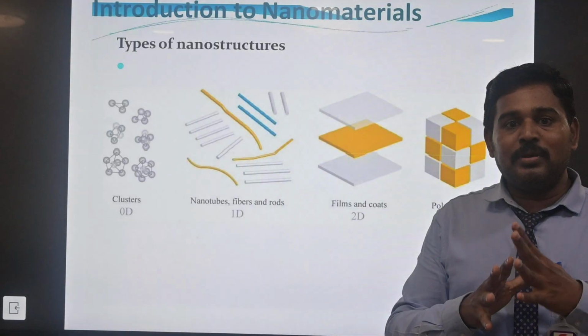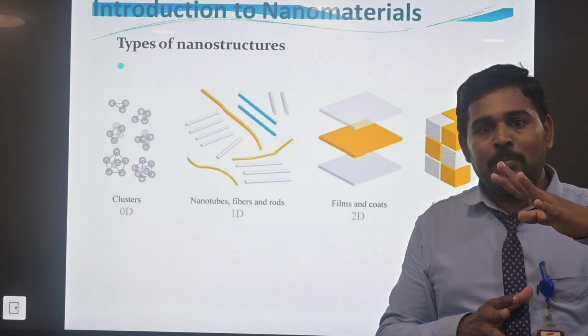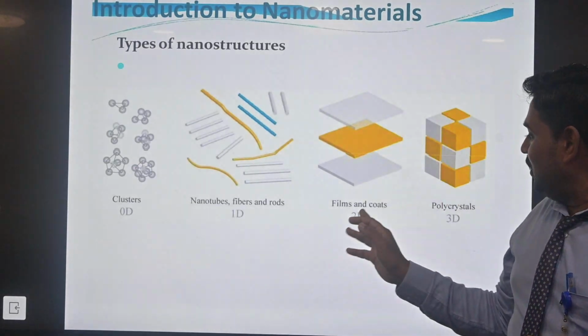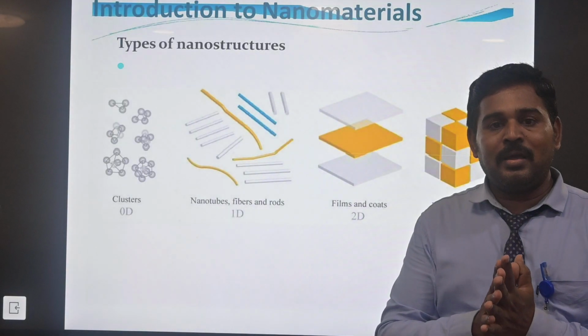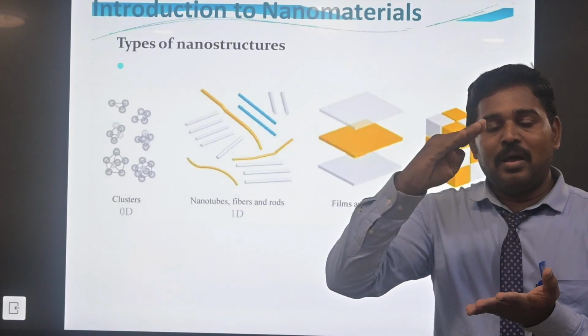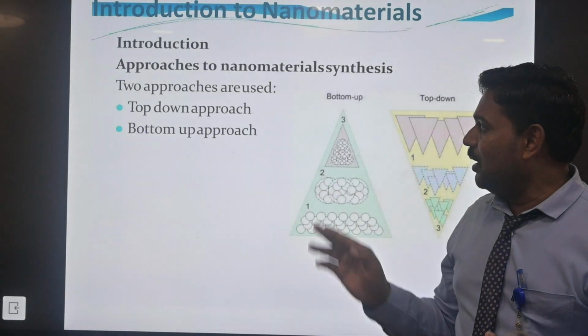A film means a thin film; coated means adding more material as another layer, which is 2 dimensional. The last one is the polycrystal, which means the arrangement of atoms in a number of layers. A number of crystals are present in a polycrystal, which is 3 dimensional.